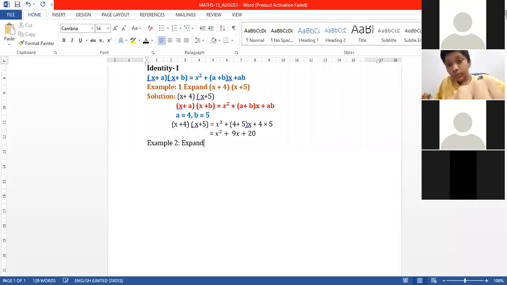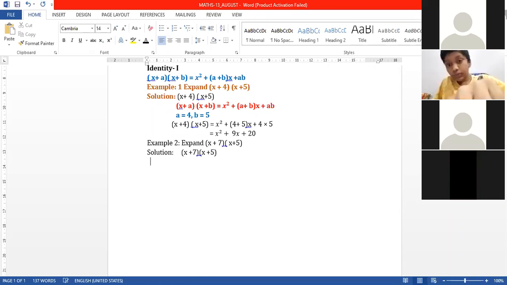Expand (x plus 7)(x plus 5). Start solving, everyone. Expand (x plus 7)(x plus 5). Again, it is looking like the (x plus a)(x plus b) form. This is the question.